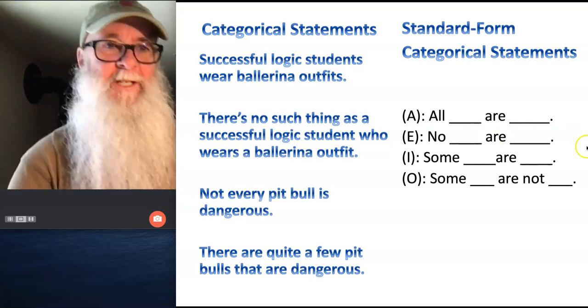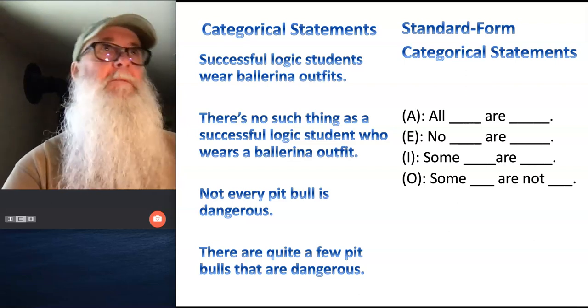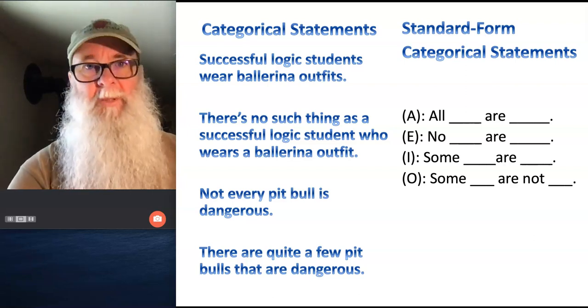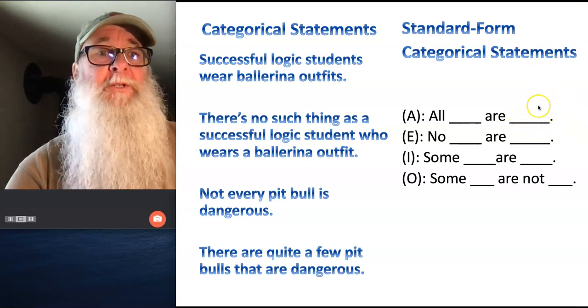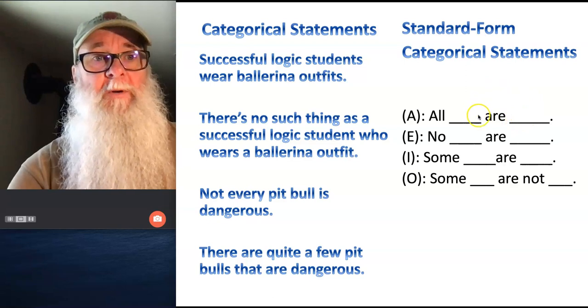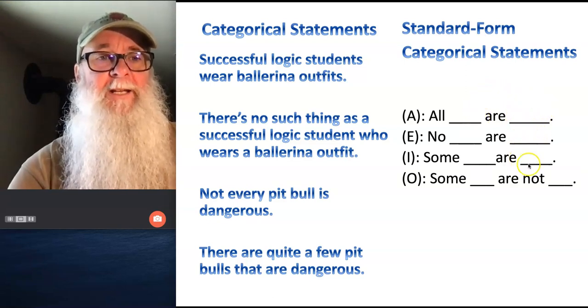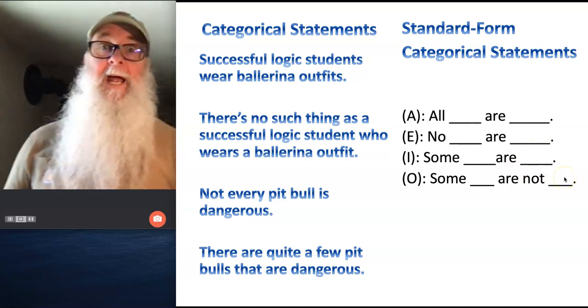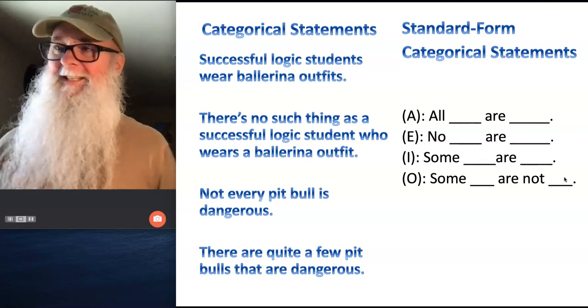Now, here's the thing you want to take note of. One of the most common mistakes, or one of the things that people struggle with most commonly for these first few weeks, is with whatever the term is. That's what we're going to call what goes in these blanks. Whatever the term is that goes on the right-hand side of are or are not has to be countable. And that's going to drive some folks nuts. They're like, oh, I didn't have it countable again.